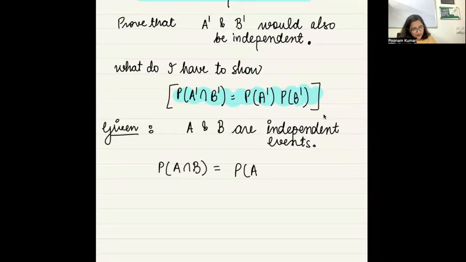Probability of A times probability of B, right? Now, how do I come up with this? How do I come up with this? What should I do? What should we do? क्या करना चाहिए बताओ?